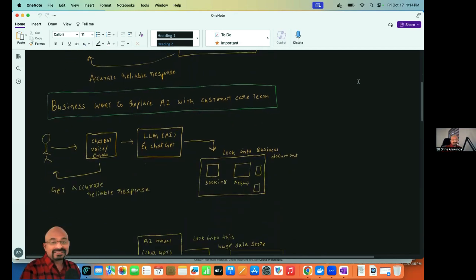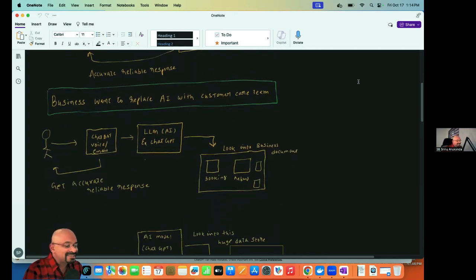Nowadays, businesses want to replace the customer care team with AI, right? AI is very intelligent and it gives responses in a human manner, not in a robotic way. So businesses want to replace the customer care with AI models, but AI doesn't have the knowledge of that company, the knowledge of that business, right?